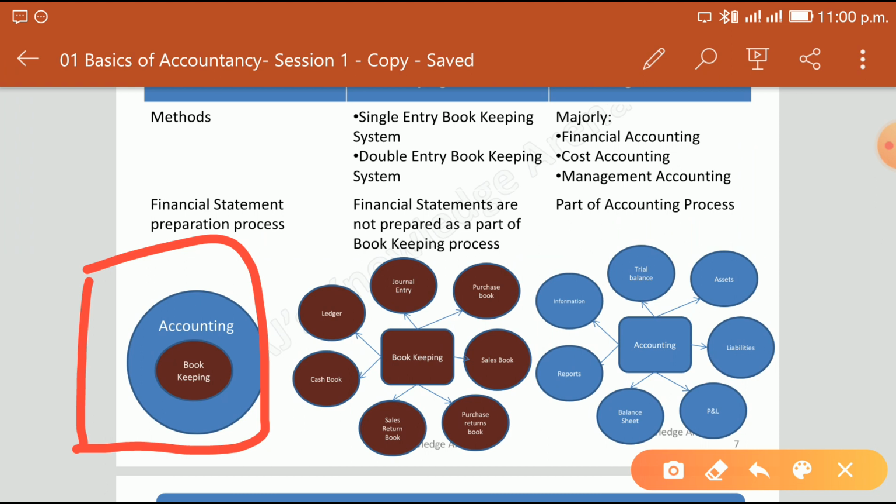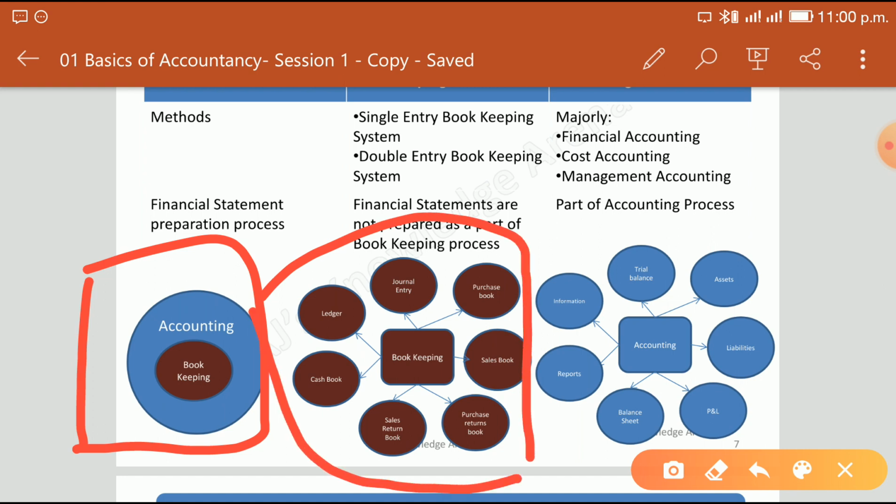If you can see in bookkeeping, in this space, what is it? In bookkeeping we maintain purchase book, sales book, purchase return, sales return book, cash book, journal entry, and then ledger preparation. So this is all part of bookkeeping. We are maintaining these records.